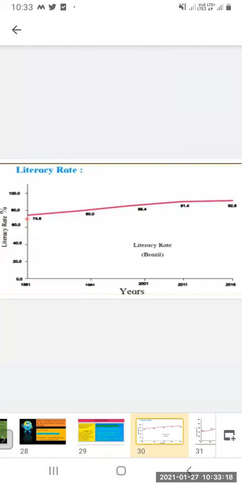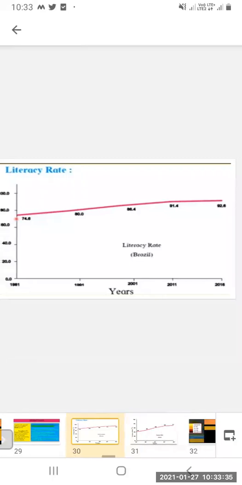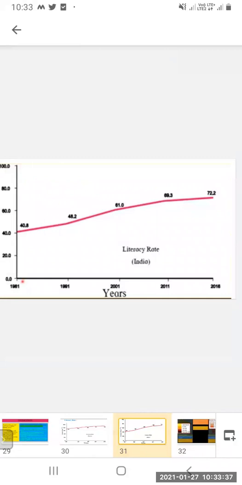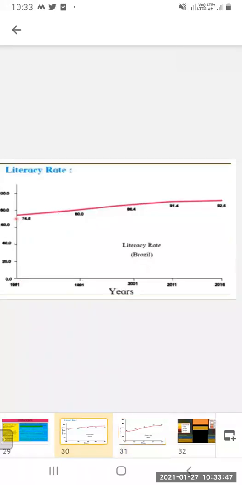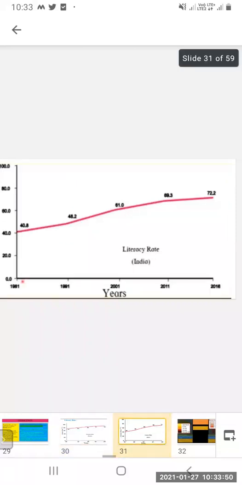Now we can see the literacy rate of Brazil. In 81 it was 74.6, then 80. So it is rising. In India, in 81 it was just 40.8, and in Brazil we have seen it was 74.6. So we can see there is a lot of difference in the literacy rate.